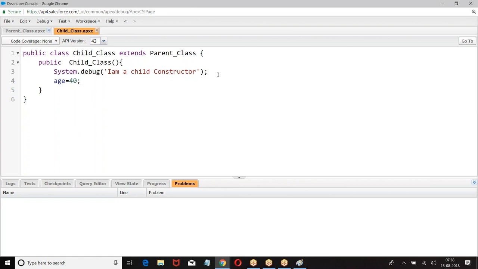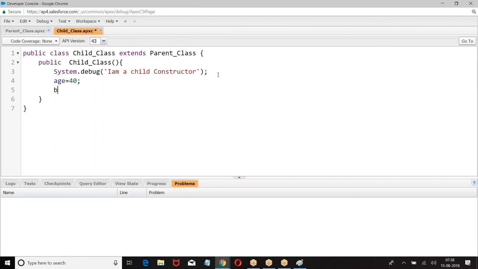Because a class inherits another class. Properties of the class will be coming to the child class. So whatever properties we find in the parent class, the same properties are coming to the child class. So if you have an age variable in the parent class, I can use that variable in the child class. Age is defined where? In the parent class. Where am I using it? In the child class. Properties of the parent class can be used within the child class.